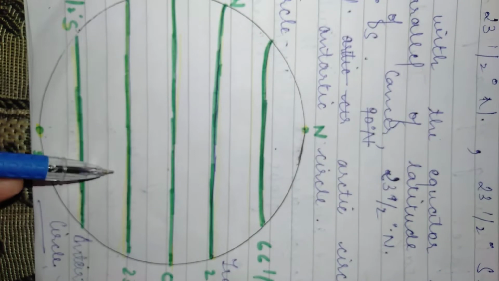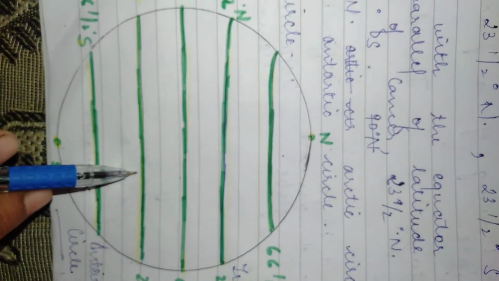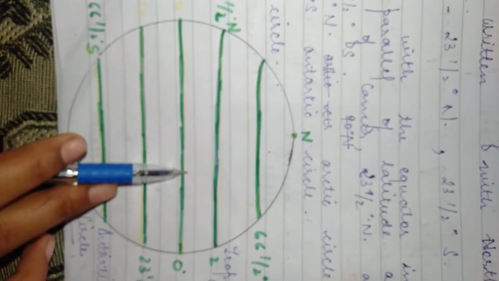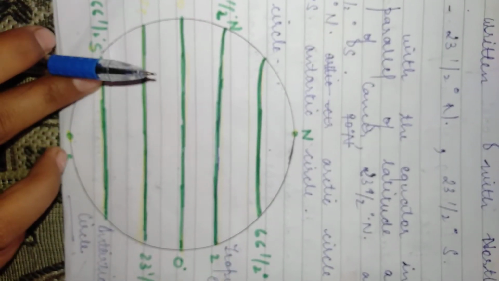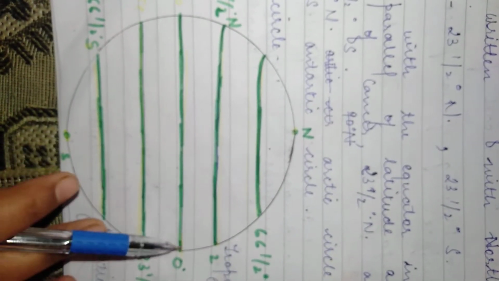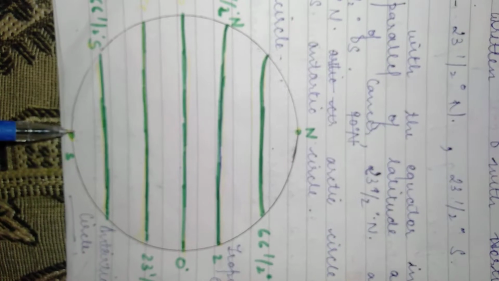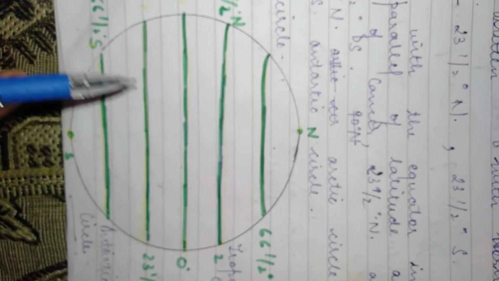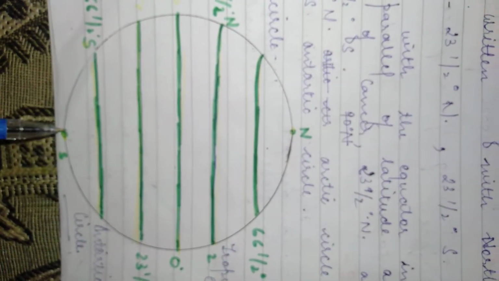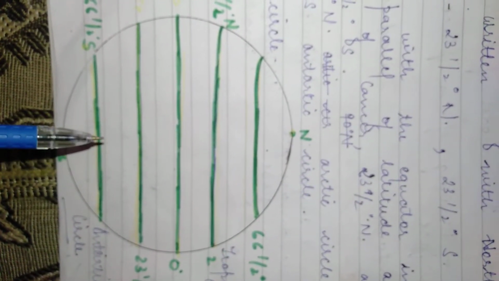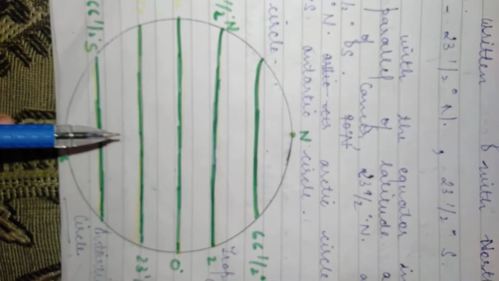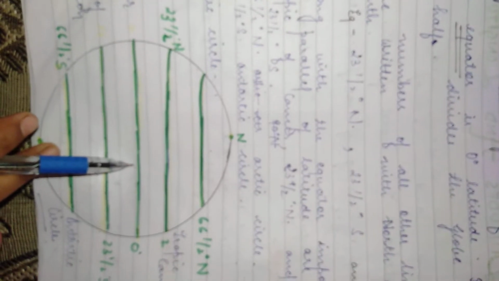Latitudes are parallel to each other, therefore they are known as parallels of latitude. The equator is the largest latitude, and all other latitudes decrease in size as we move northwards or southwards from the equator. They reduce to a dot at the poles. There are 181 lines of latitude. The most important latitude is the equator. It is also called the Great Circle.